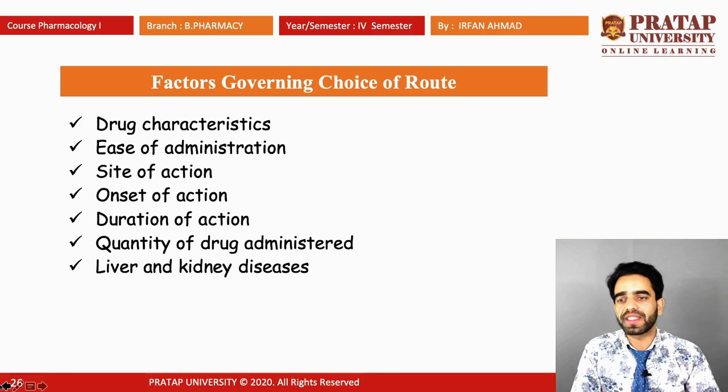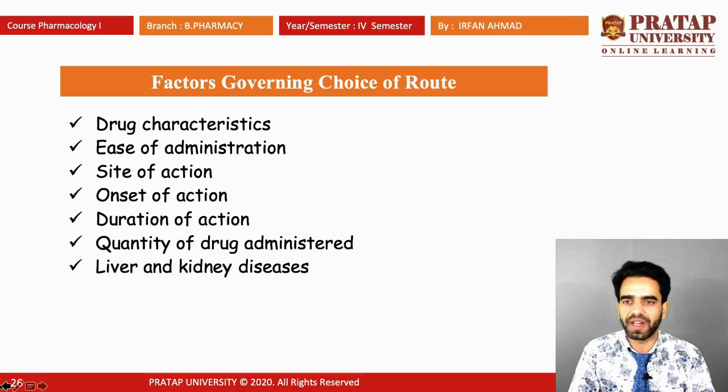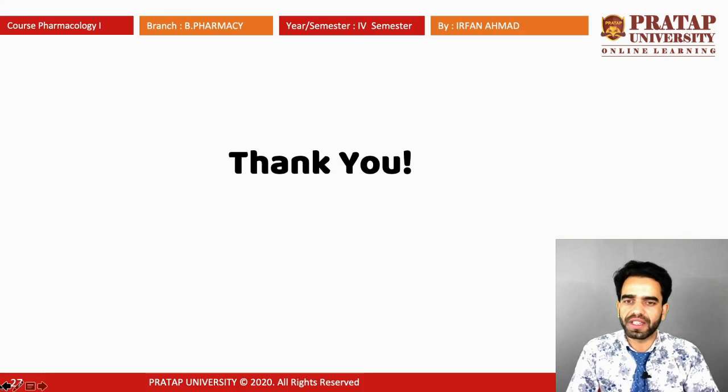And one is onset of action: when the action will start, after how much time the action will start when you are taking that drug. Duration of action: for how long the drug will act. Quantity of drug administered: how much quantity of drug we are giving to a patient. And liver and kidney disease. So these are the various factors which govern the choice of a route. So this was all for today's lecture.